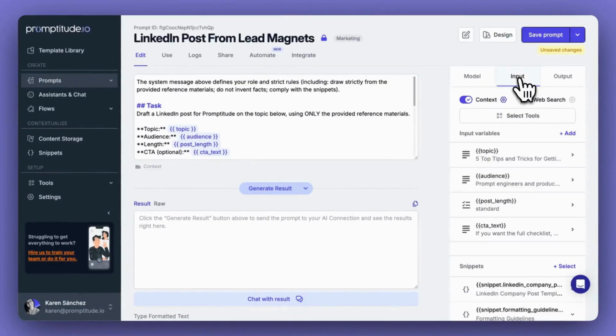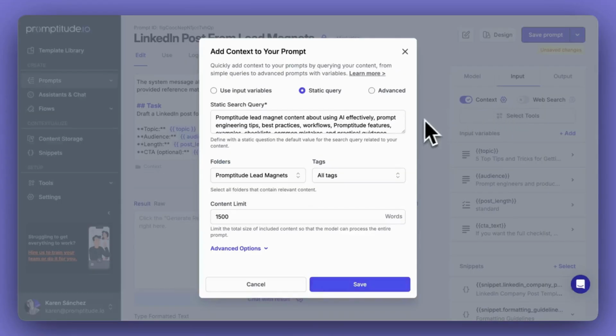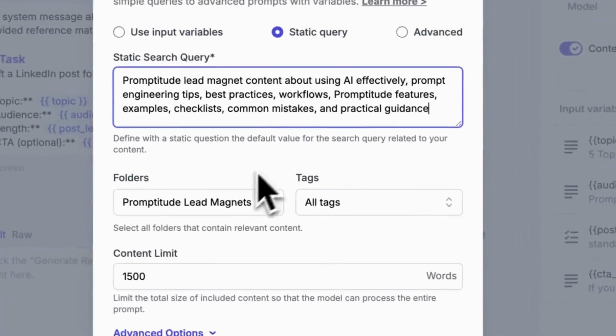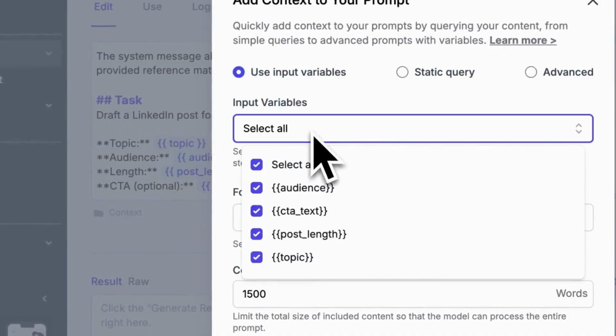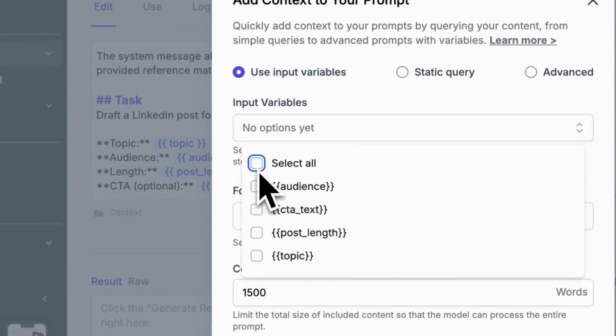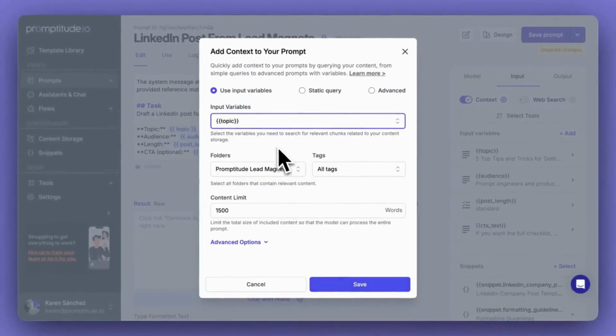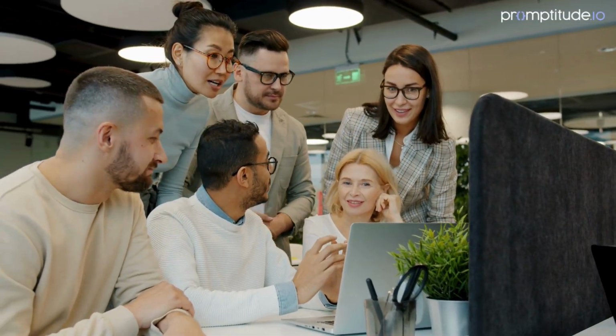When configuring your context, you can select the folders and tags in your storage where the semantic search should focus. In this case, our wizard has done this automatically. You can also define in more technical detail how to optimize your prompt. We're close to having a powerful tool in less than 3 minutes.